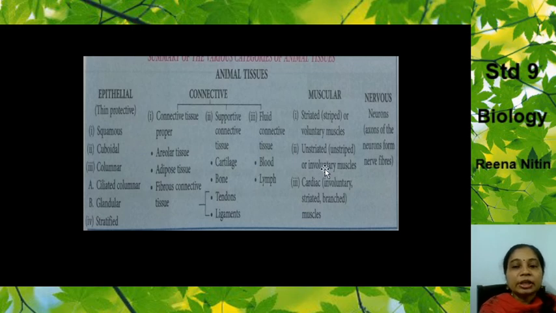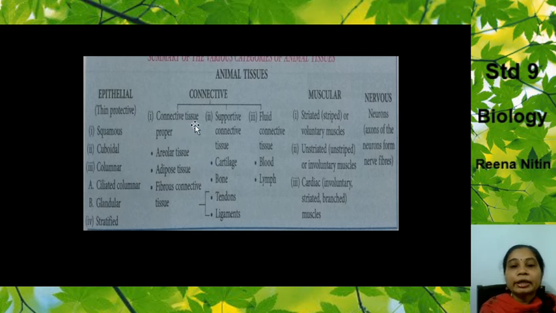Now here's a summary of today's whole class, the animal tissues. Now what are they? They are divided into four types. Remember we started the class with four types: epithelial, connective, muscular and nervous. Now these epithelial tissues are divided into basically four: squamous, cuboidal, columnar and stratified. In that, there was columnar, which was again divided into ciliated and glandular.